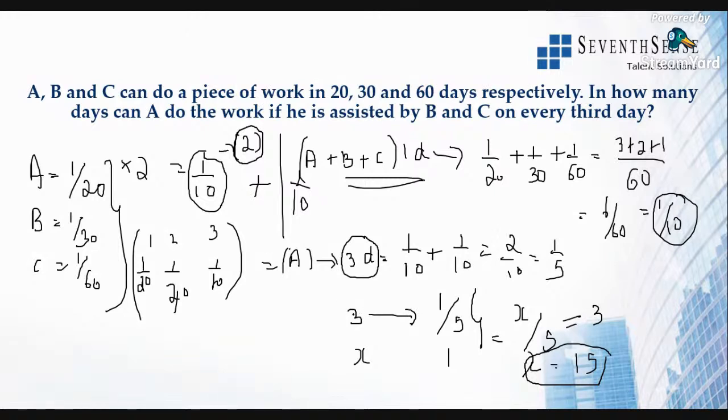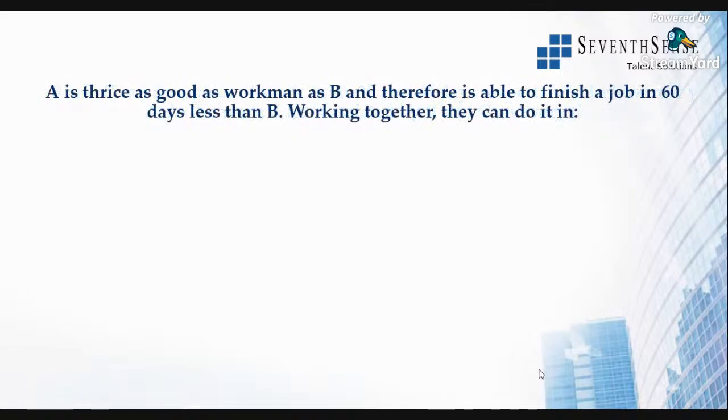Okay, next, if they finish 1/5 of the work in 3 days, then to complete one whole work, how many days will they take? So this is time, this is work. All right, so understand the concept here. If x is the number of days that they take to complete, it will be 15 days. All right, hope you all got it. We'll go on to the next question then.